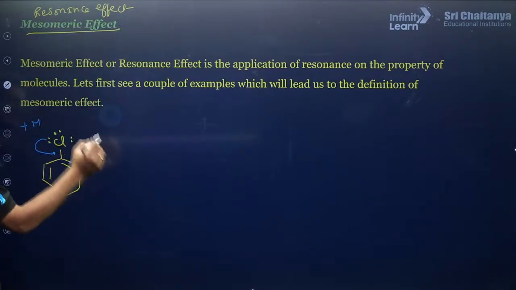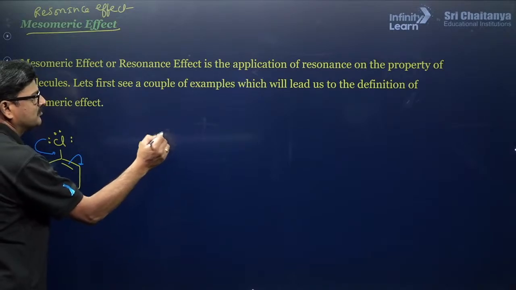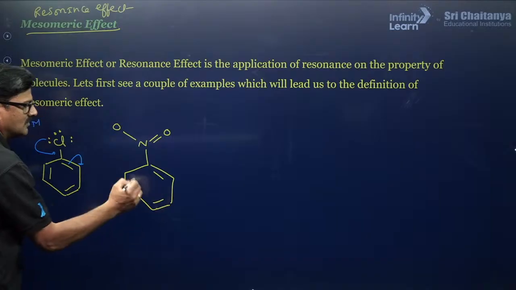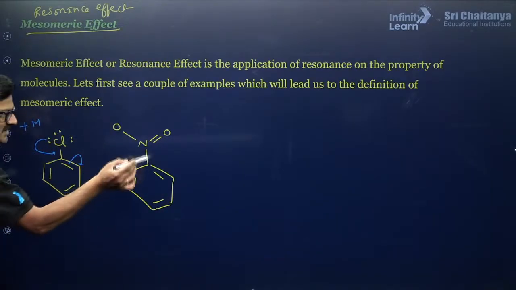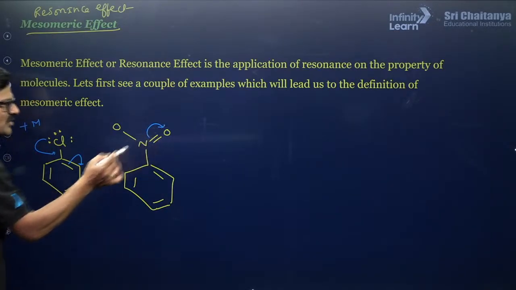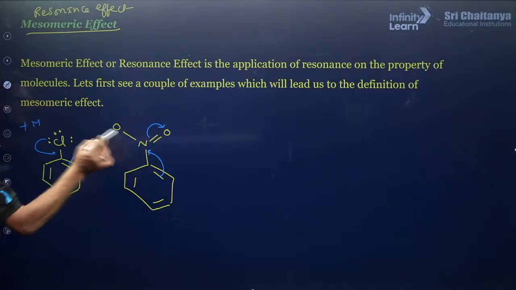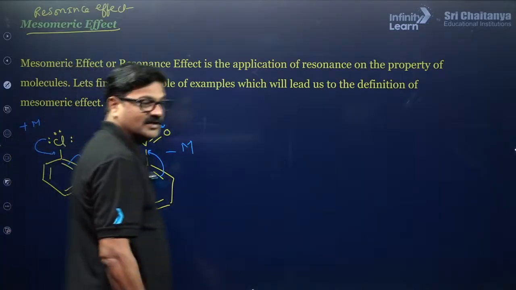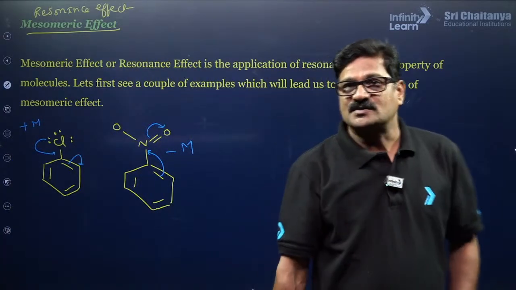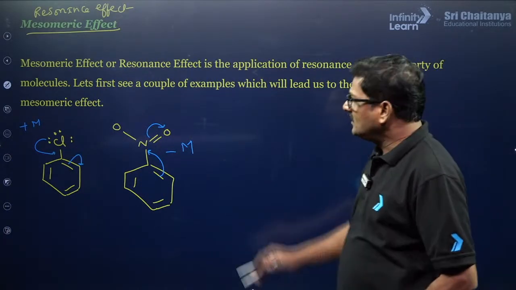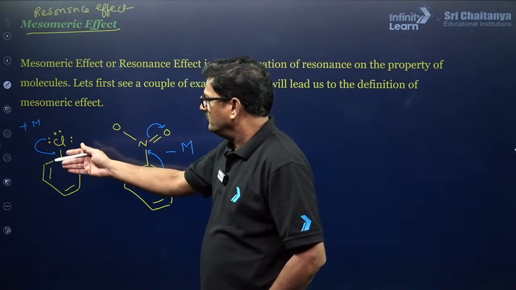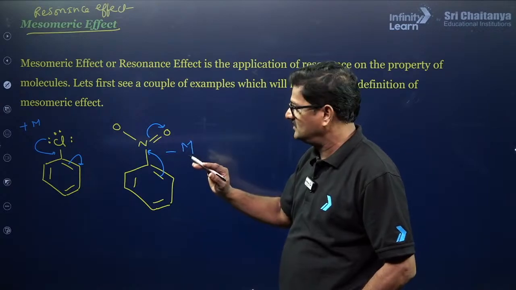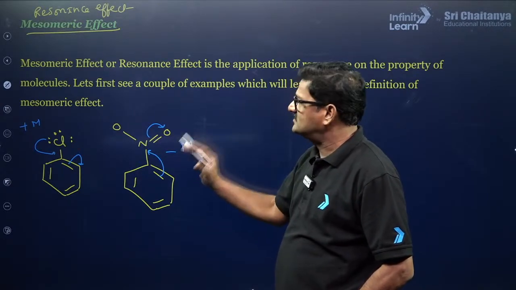When you talk about nitrobenzene, you can see the nitrogen-oxygen bond, oxygen is more electronegative and the electron is withdrawn away. This is what is called a negative mesomeric effect or negative resonance effect. So any effect that withdraws the electron from the benzene by virtue of resonance is a negative mesomeric effect, and resonance is the key point for that.